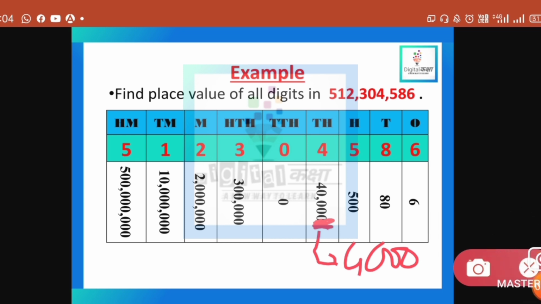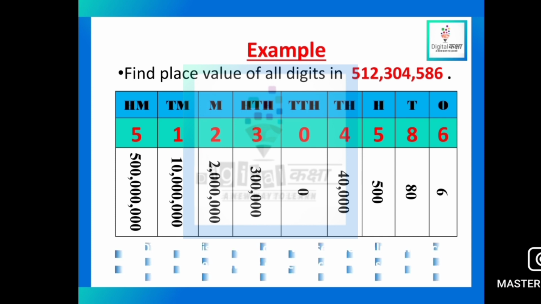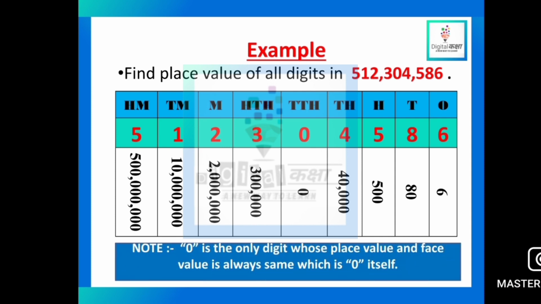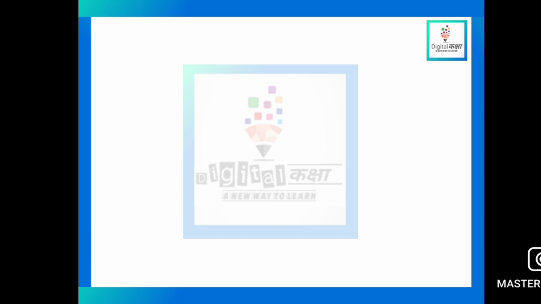And 8 is 80, 6 is 6. So this is how you find place values. The note is given, what I have already told you: the place value and face value of 0 is always 0.